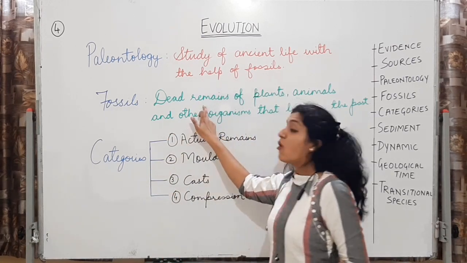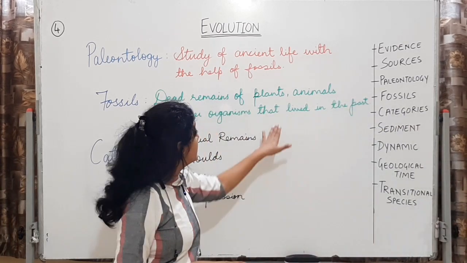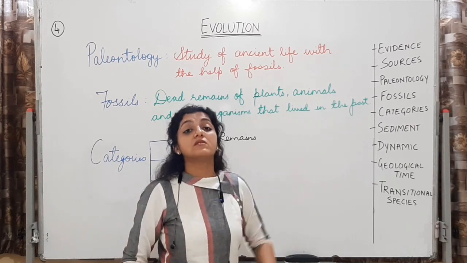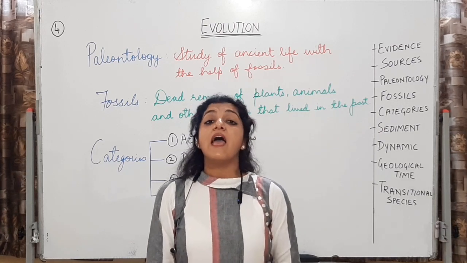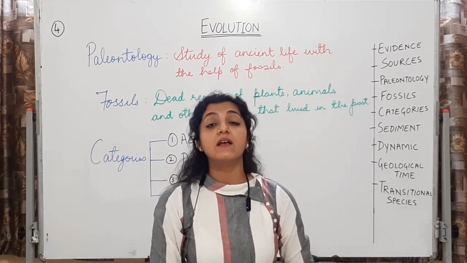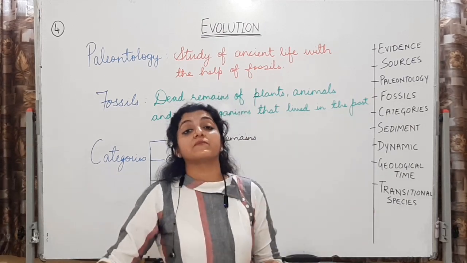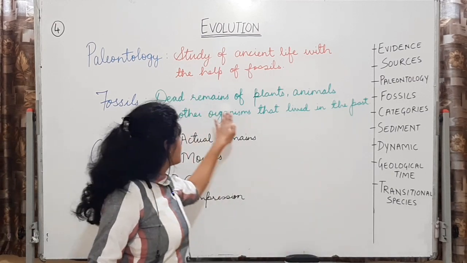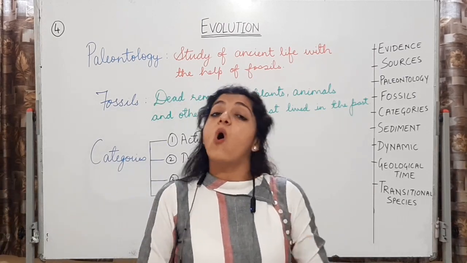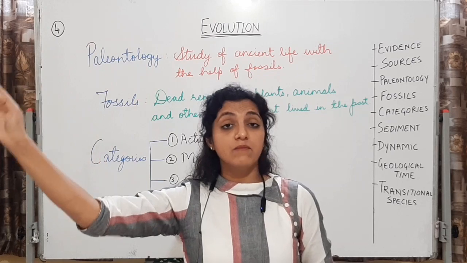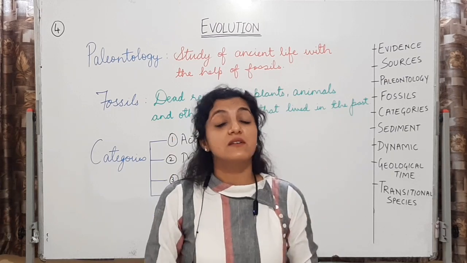So the dead remains of plants, animals, microorganisms, other organisms which have lived in the past are deposited in the earth's crust. धीरे धीरे deposition होता जाता है. Remember decomposition? Everything that has died is going to be decomposed. They are going to come to the soil. नीचे deposit होने वाले हैं धरती पर, हमारी जमीन पर. So ये जो fossil records हैं, these are called fossils, which are dead remains of plants, of animals, of any living form which had taken birth millions of years ago and has died, but it's going to leave its remnants.